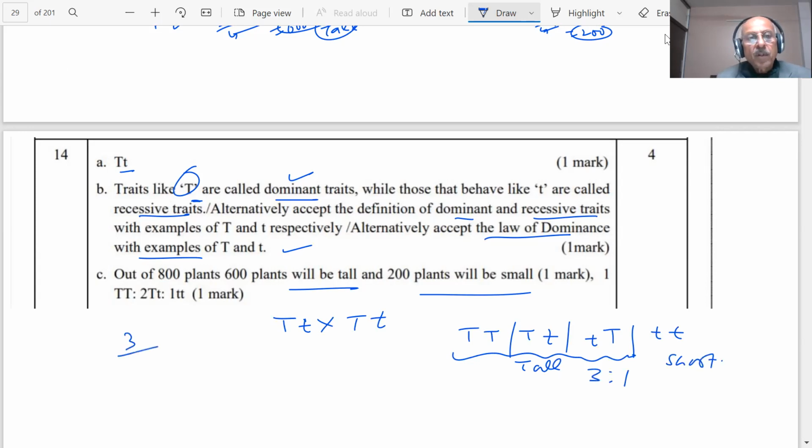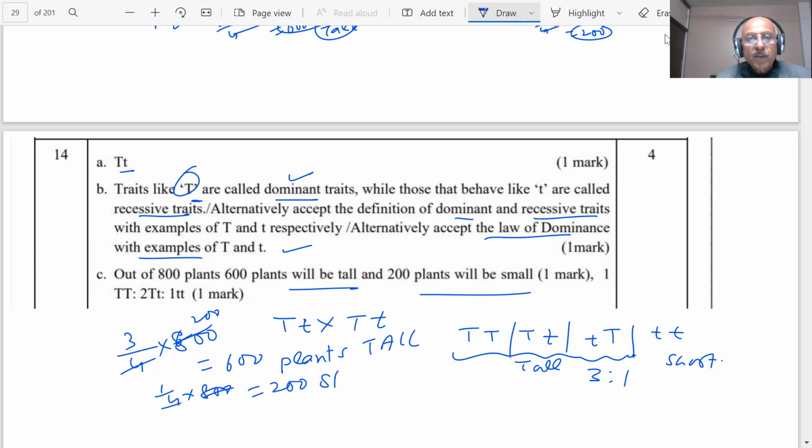So 3 by 4 into 800 total, so 600 plants are tall, and 1 by 4 into 800, 200 will be short. Nothing is medium. Nothing is medium.